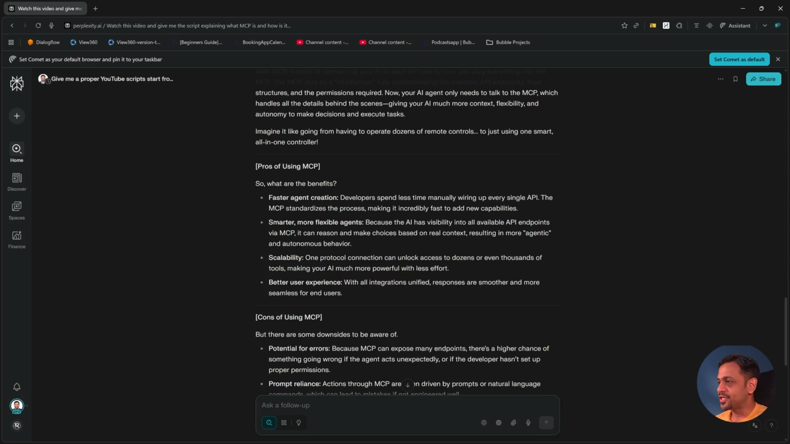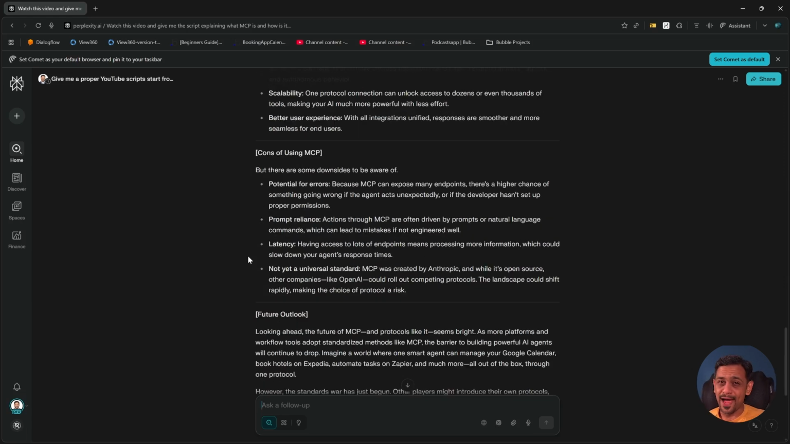Pros, the first one, faster agent creation. Developers spend less time manually wiring up every single API. MCP standardizes the process, making it incredibly fast to add new capabilities. Second one, smarter, more flexible agents. Because the AI has visibility into all available API endpoints via MCP, it can reason and make choices based on real context, resulting in more agentic and autonomous behavior. Third one is scalability. One protocol connection can unlock access to dozens or even thousands of tools, making your AI much more powerful with less effort. The fourth one is better user experience. With all integrations unified, responses are smoother and more seamless for end users.